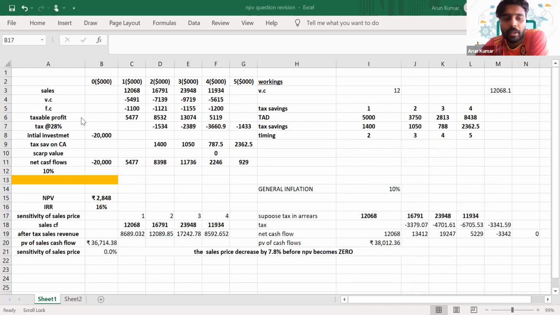Can you reply in the chat? Can you reply in the chat, guys? If you are using sales price, which relevant cash flow will get impacted? Is it the sales revenue or the variable cost? Can you reply in the chat?